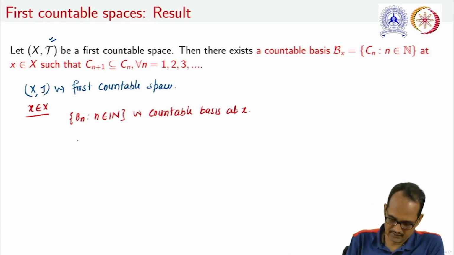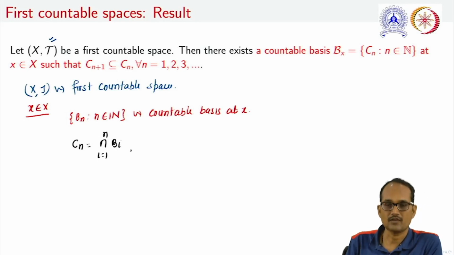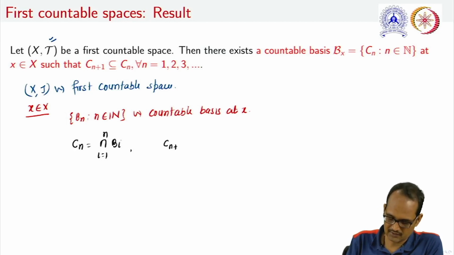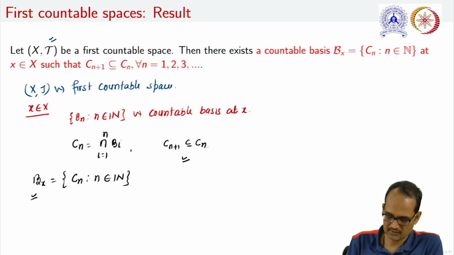Now construct a set Cn given by the intersection of the Bi, i from 1 to n. With this definition of Cn, it is clear that Cn+1 is a subset of Cn. Now let us take this Bx as the collection of the Cn where n belongs to N. So this Bx has the feature that Cn+1 is always a subset of Cn, where n equals 1, 2 and so on.